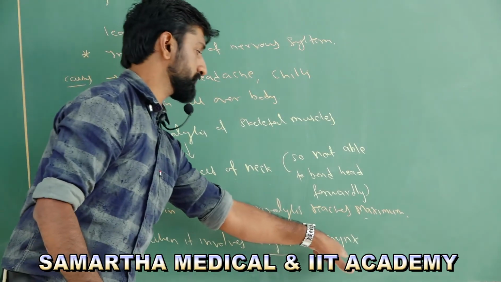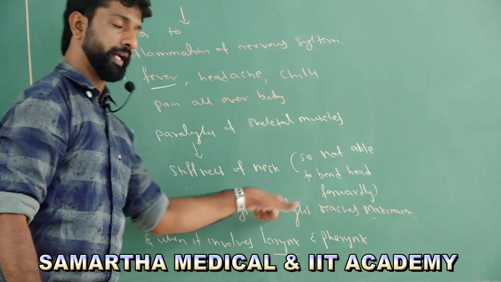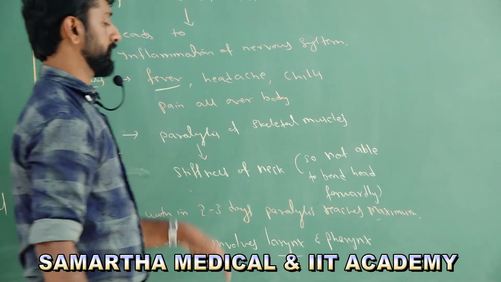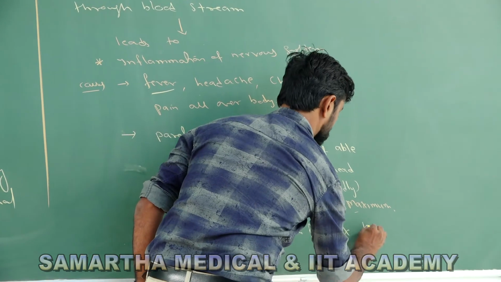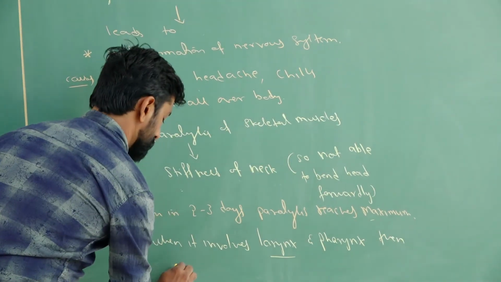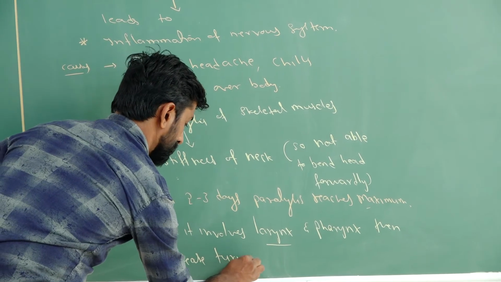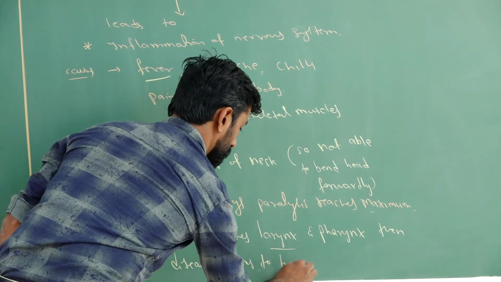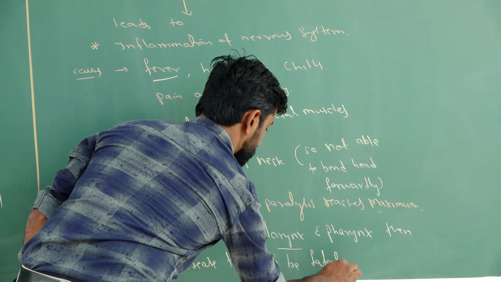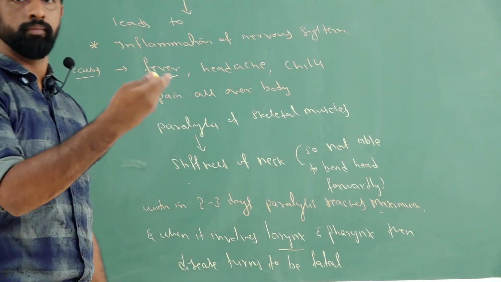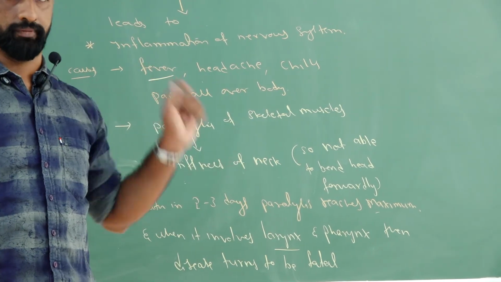When these two structures are involved in paralysis, it turns fatal, and then the disease turns to be fatal. What do we mean by turns to be fatal? It means it can cause immediate death in that condition.